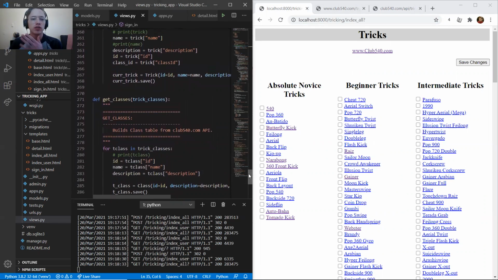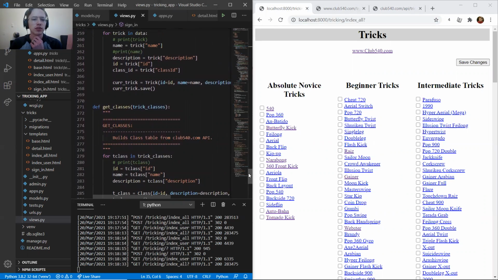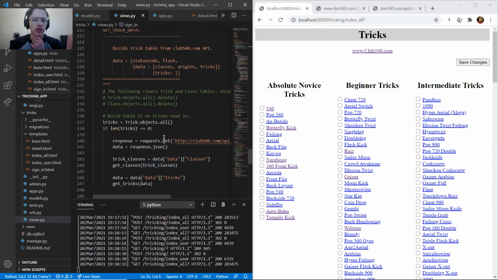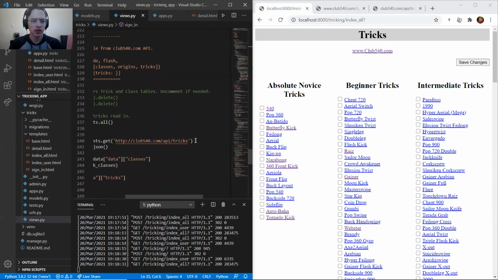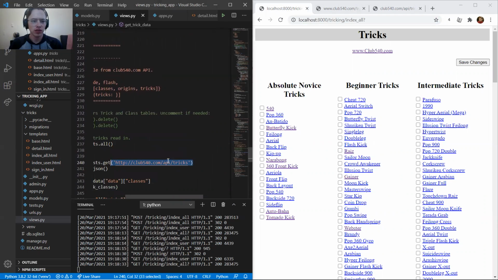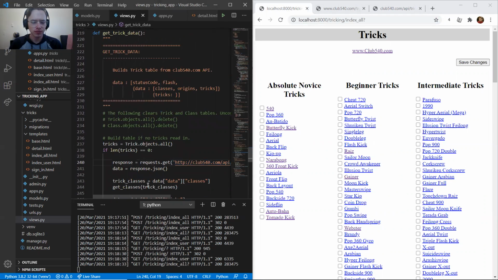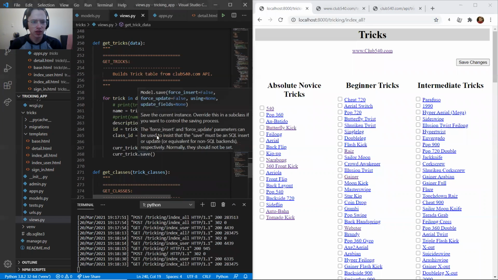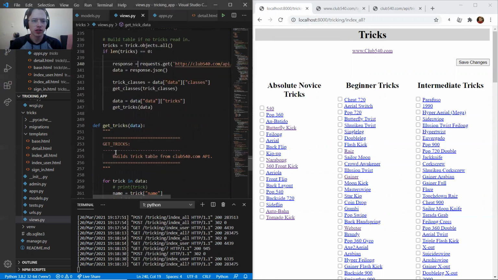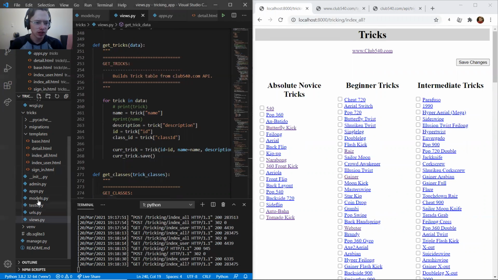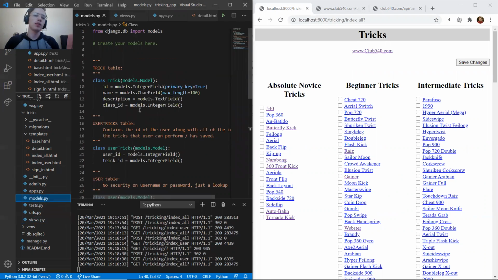And that's if there's no tricks already in the trick database. Let's see here, it's doing the request. Get request. And parsing through that data and storing it. And then if we look at the models, I have 4 tables. I have a trick table, which is going to be on tricks, user tricks, which connects the user ID to the tricks that they can perform.